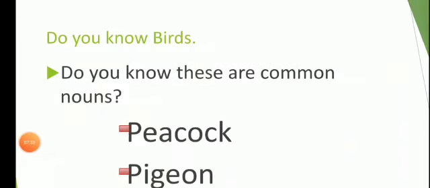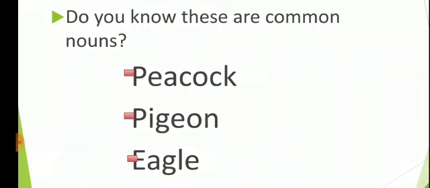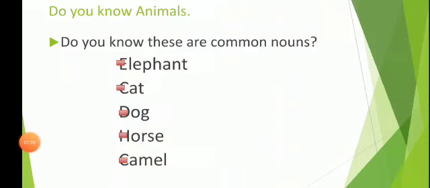Do you know birds? Do you know these are common nouns? Peacock, pigeon, eagle. These are common nouns. Do you know animals?